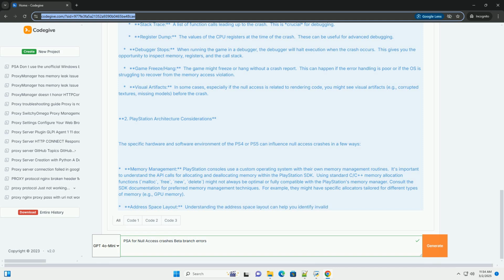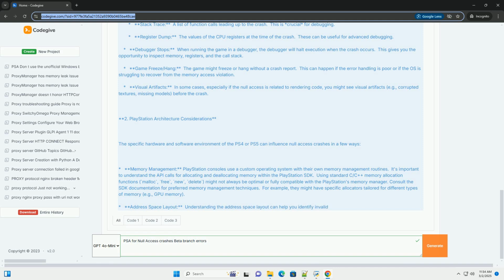Important notes for PlayStation development. SDK documentation is king. The PlayStation SDK documentation is your most important resource. Refer to it frequently for information about memory management, threading, graphics APIs, and other platform-specific details. Target-specific tooling: always use the debugging tools and techniques that are provided by the PlayStation SDK. They are specifically designed for the PlayStation architecture.